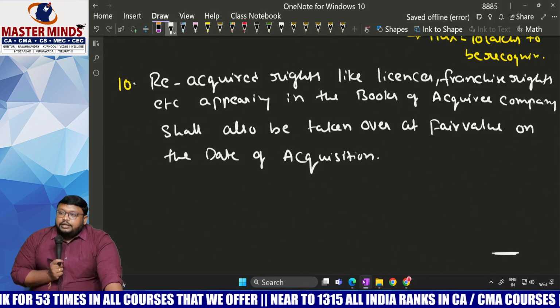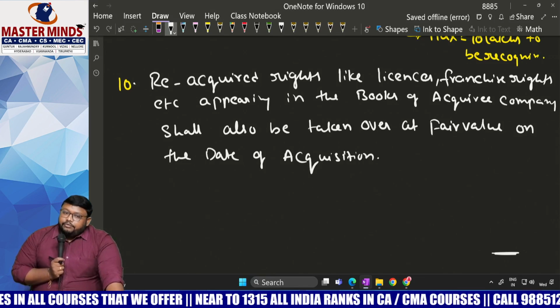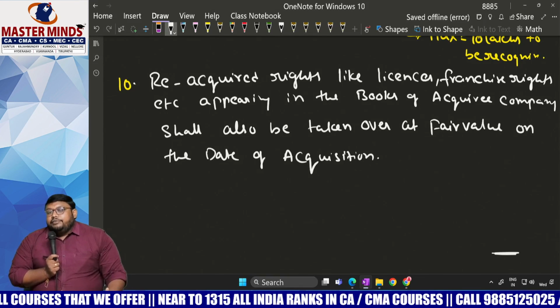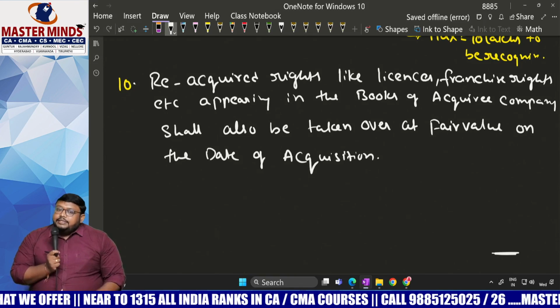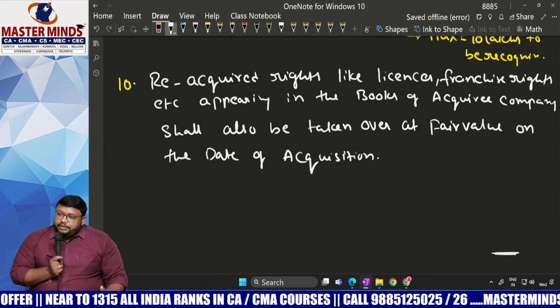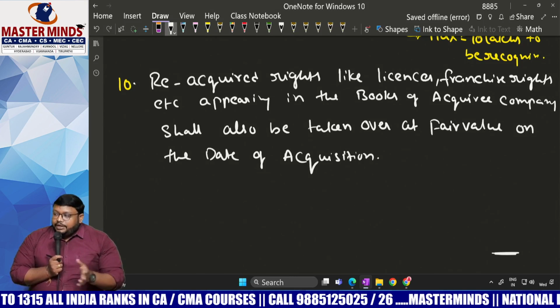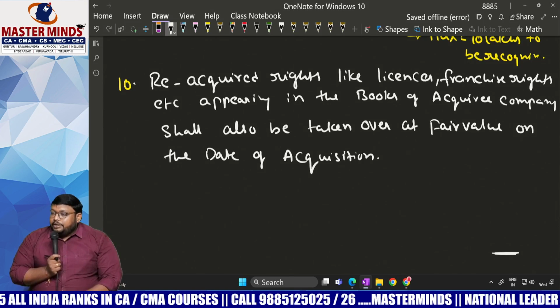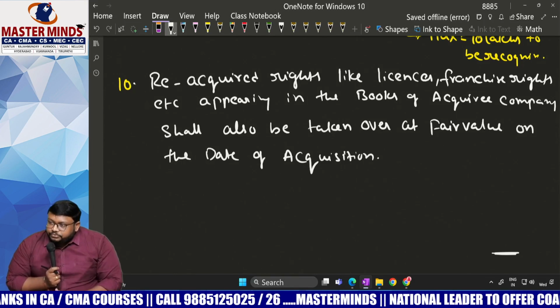Tomorrow onwards we will discuss the problematic part model wise. We divided the business combination problems model wise. For a certain model, we will see what type of problem they give and how to do it. We have given the accounting problems under business combination model wise. We will start model 1 tomorrow.